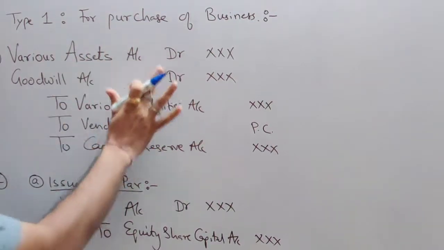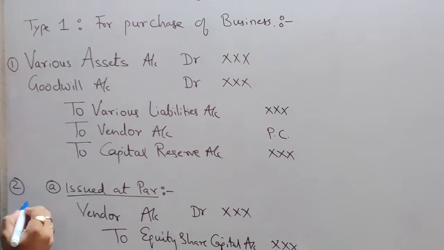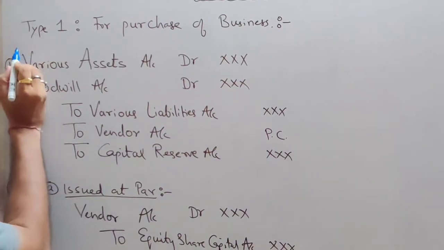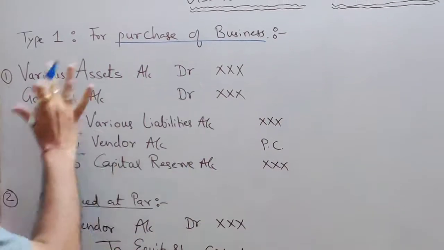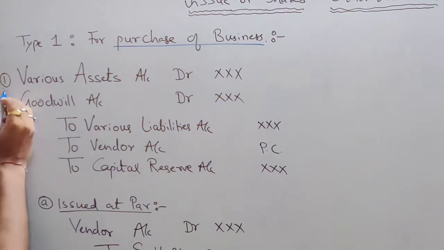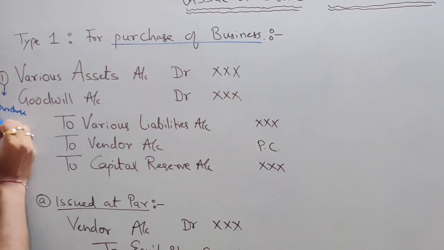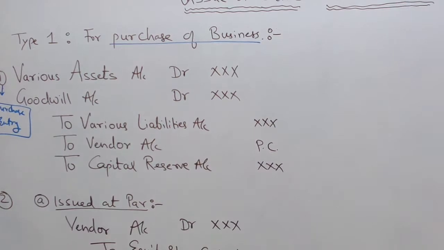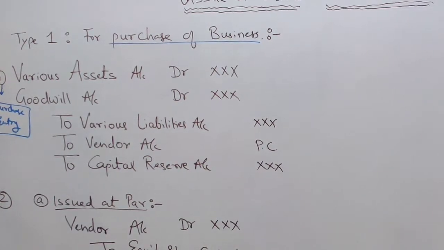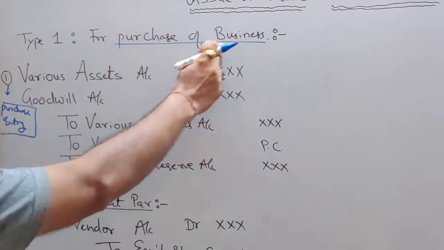So actually this entry is for purchasing a business. So I can label this entry as purchase of business. So you are purchasing a business, this is the purchase entry. Here I am labeling it as purchase entry. This is your purchase entry. Number one entry is the purchase entry. What are you purchasing, students, here? You are purchasing a business.